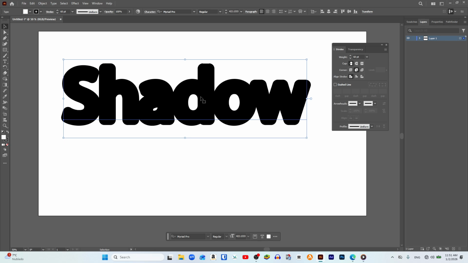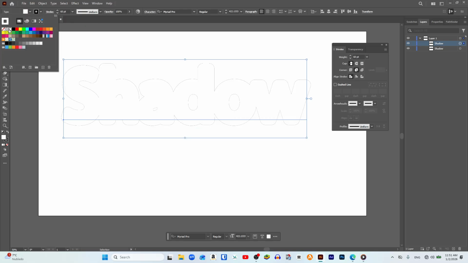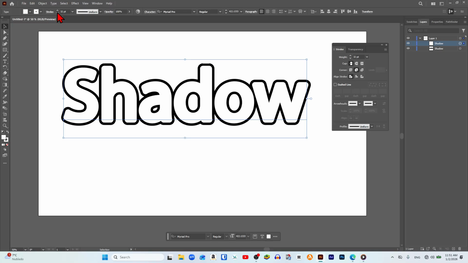Now, we click on our text and press the Ctrl+C keys to copy it. Then we press Ctrl+Shift+V to paste it in the same place, and in the lower section on the right, you can already see that another text has been created on top. Now in the top area, we click on this stroke color box and choose the fill color of our text, in my case white. After that, in the stroke section, we click on this downward arrow many times until the white letters are separated from one another and do not overlap with each other.